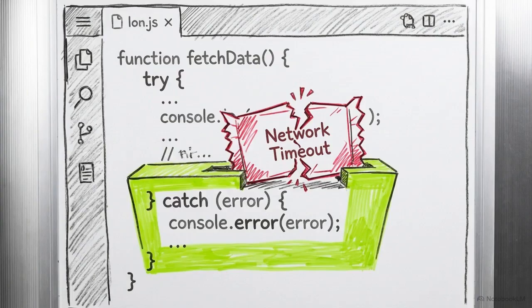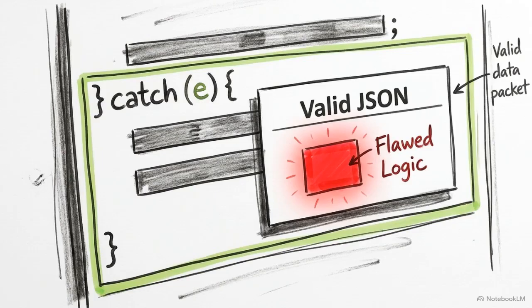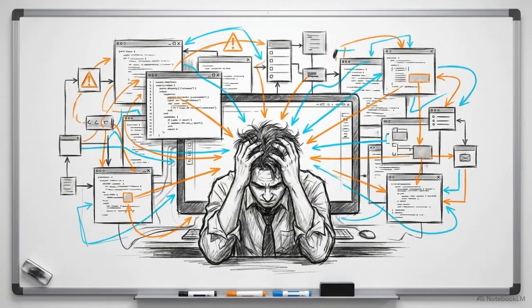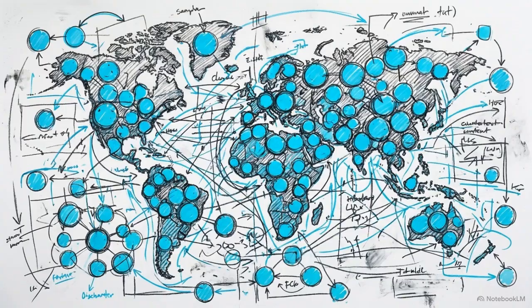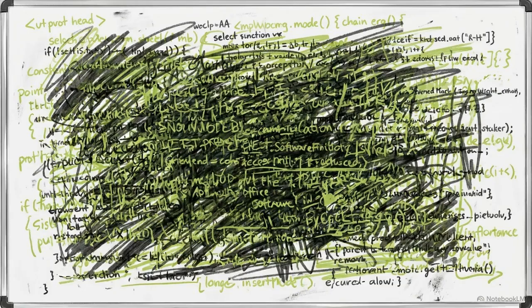Traditional error handling fails here. A standard try-catch block is designed to catch a malformed payload or a network timeout. It cannot catch an agent generating perfectly valid JSON that relies on completely flawed logic. Developers break agents when they treat them like standard software, operating under the assumption that adding more nodes, adding more tools, and more code inherently increases capability.